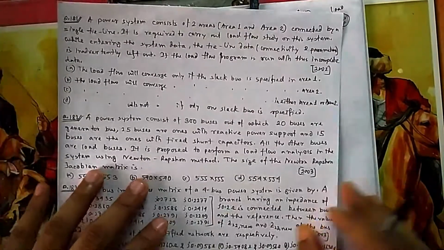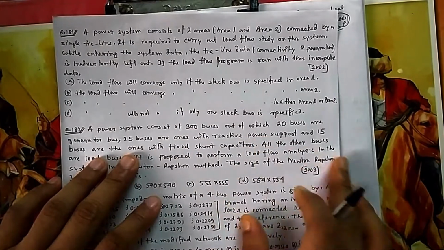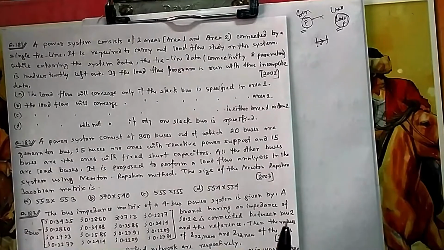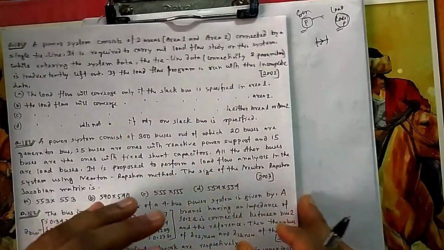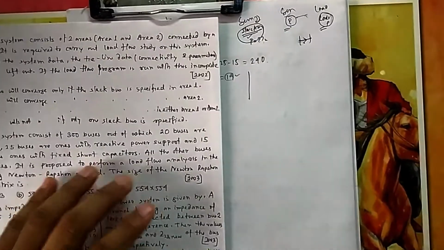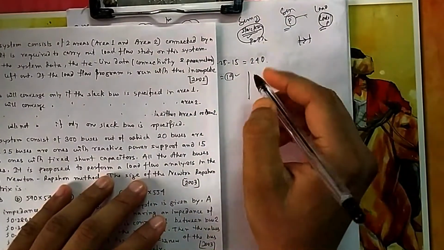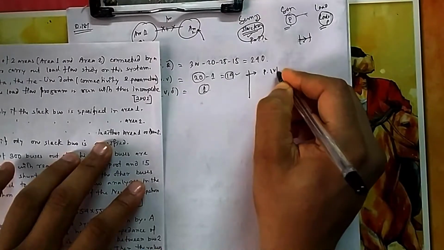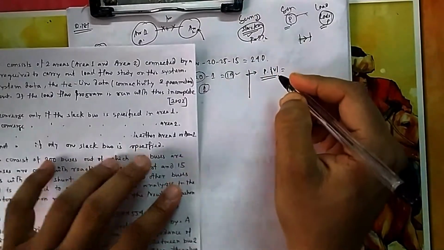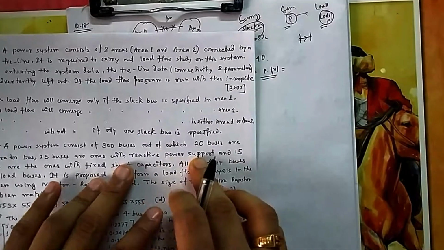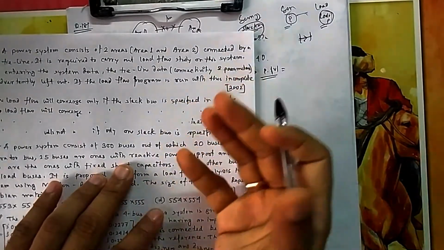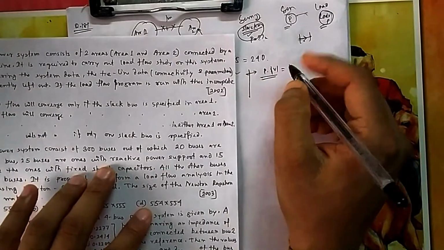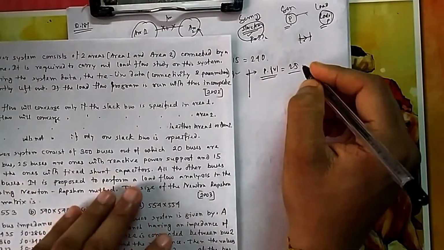You should see 25 buses are with reactive power support. Reactive power support means it can generate any amount of reactive power. That means Q is unlimited here. You can supply whatever Q is required. That means your voltage can be fixed at that point. So it will also be a PV bus, that is a generator bus, because reactive power support means it is like a generator. It can generate any amount of reactive power. So that will also be treated like PV buses. So 25 buses will go for PV buses.